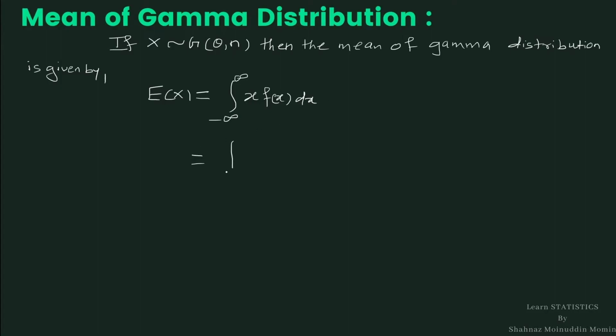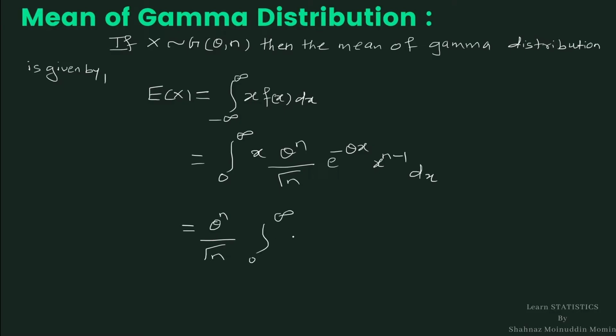Here the range of x is 0 to infinity, so it is integration from 0 to infinity of x times theta raised to n divided by gamma n, e raised to minus theta x, x raised to n minus 1 dx. By taking the constant term outside the integration, theta raised to n upon gamma n, integration 0 to infinity, we combine the power of x, we get x raised to n e raised to minus theta x dx.